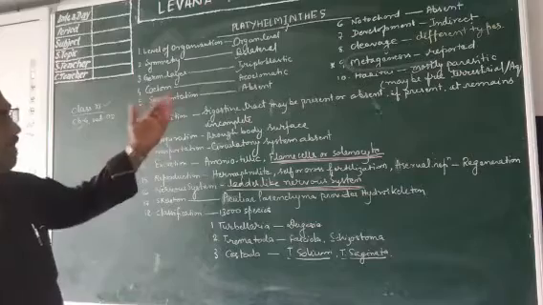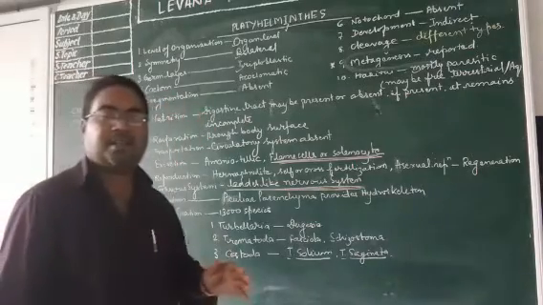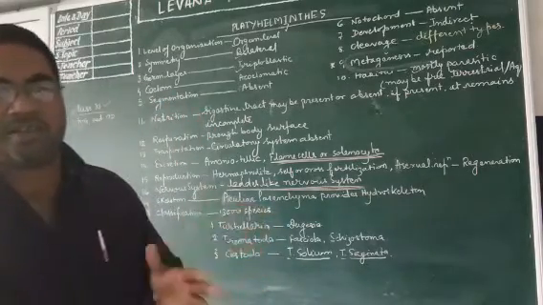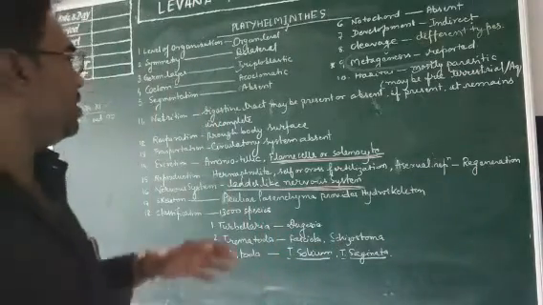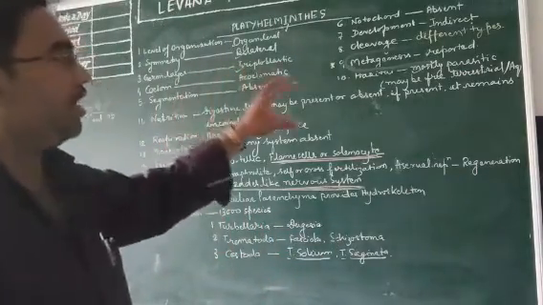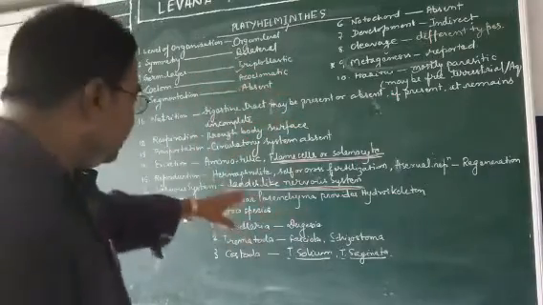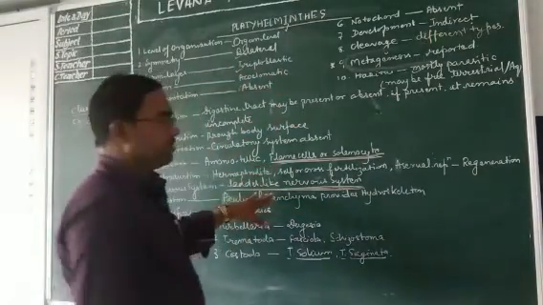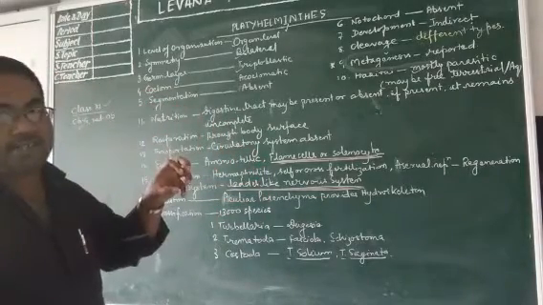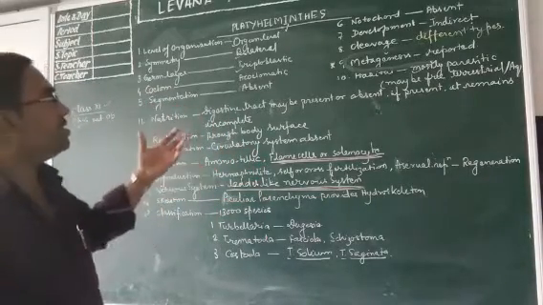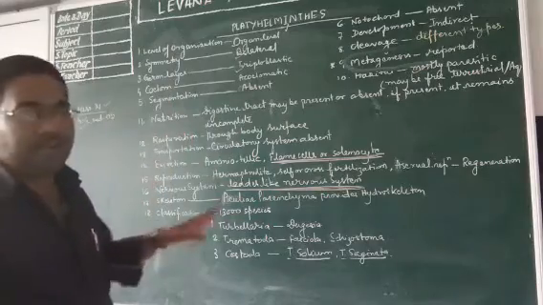The other characters may be the same for certain groups or phyla, but these are the characteristic features. That means by these points you will recognize the organism as platyhelminthes.